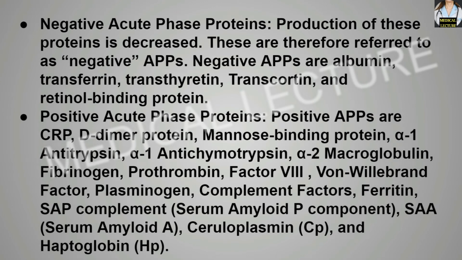Positive acute phase proteins. These acute phase proteins are C-reactive protein, D-dimer protein, mannose binding protein, alpha-1 antitrypsin, alpha-1 antichymotrypsin, alpha-2 macroglobulin, fibrinogen, prothrombin, factor VIII, that is the antihemophilic factor, von Willebrand factor, plasminogen, complement factors, ferritin, serum amyloid P component, serum amyloid A, ceruloplasmin and haptoglobin.